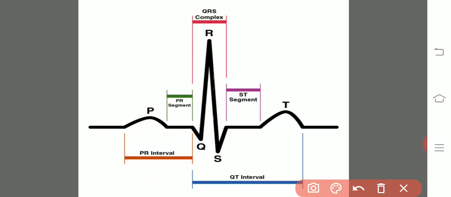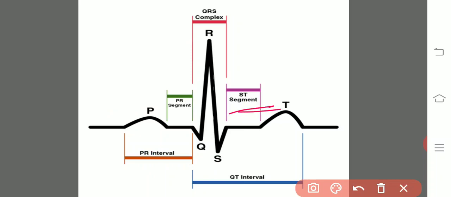And if you come to the second one, that is the PR segment, otherwise PR interval, it shows the time elapsed for the electrical impulse to reach from the sino-auricular node to the ventricles. And the ST segment shows the isoelectric point, that is, the resting position of the ventricles.